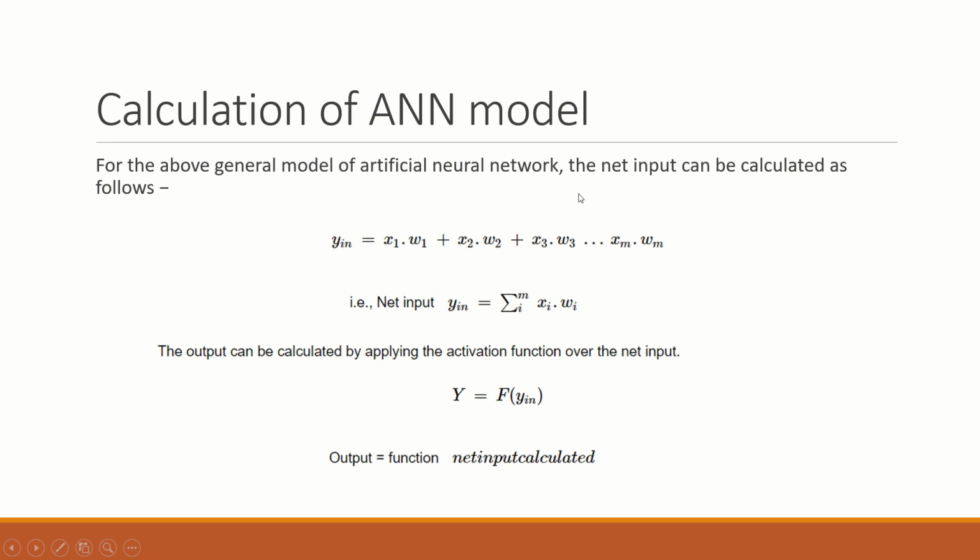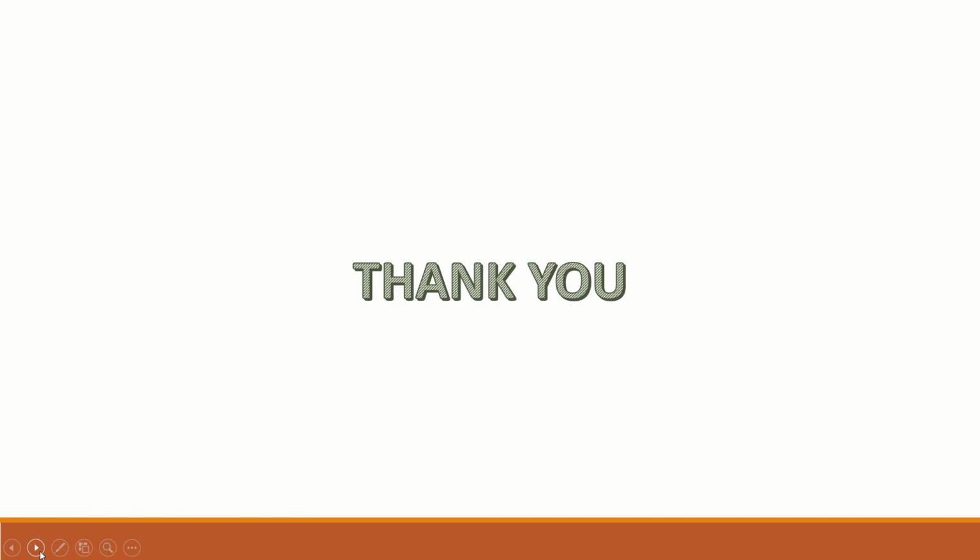For the above general model of an artificial neural network, the net input can be calculated as follows. The y in equals, as we have seen in the last slide, x1 w1 plus x2 w2 plus x3 w3, and the net input is the summation of all these x into w. The output can be calculated by applying the activation function to y in. Output is nothing but a function of the net input calculated. Thank you.